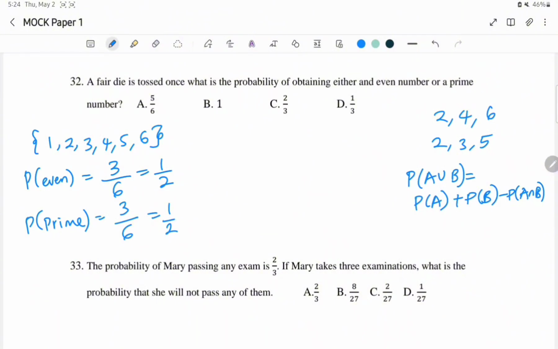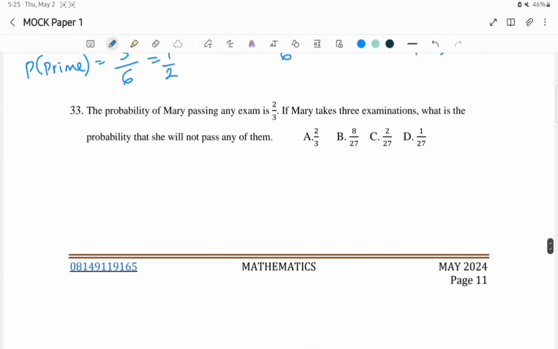In this case, the probability of A intersection B is just 1 over 6 because we have just one number in common, which is this 2. So the correct answer to the question is 1 over 2 plus 1 over 2 minus 1 over 6. And that's going to give us 5 over 6 when you simplify. And that's option A.